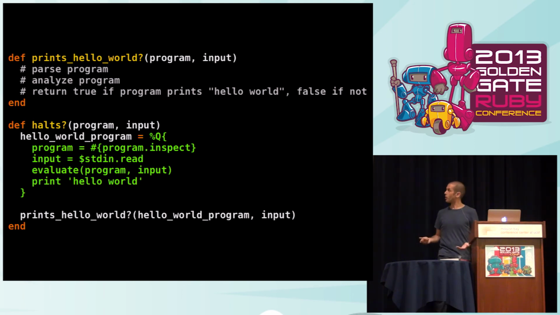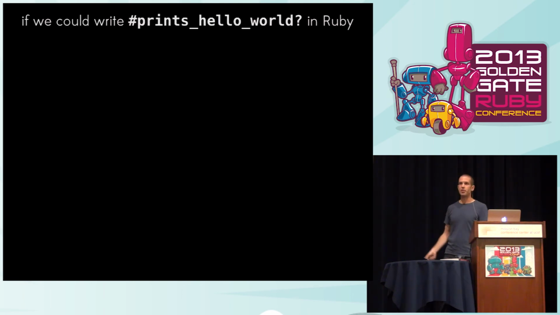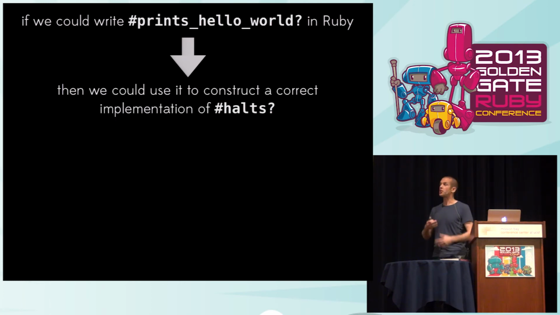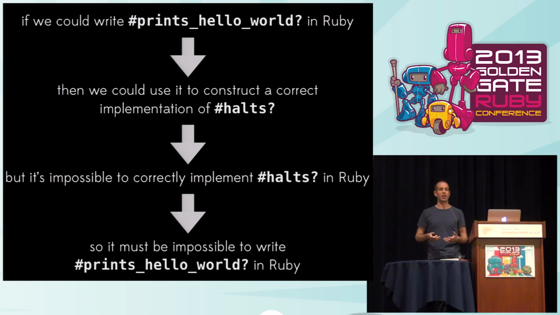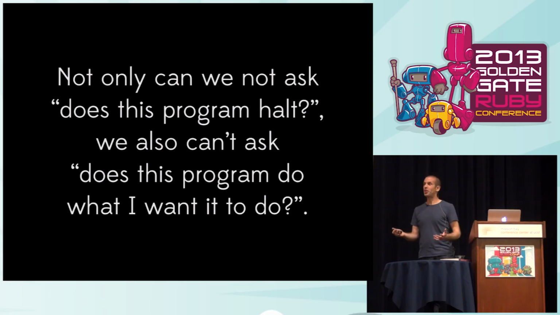And obviously the problem here then is that if we could write that prints hello world method in Ruby, then we could use it to construct a correct implementation of halts that was always right. But it's impossible to correctly implement that method in Ruby, so it must be impossible to write that prints hello world as well. So the conclusion here, I'm sorry to tell you this, is that not only can we not ask, does this program halt, we also can't even ask, does this program do what I want it to do?